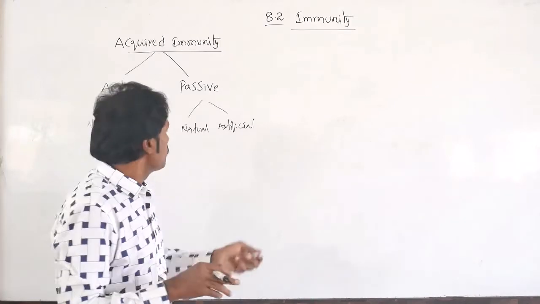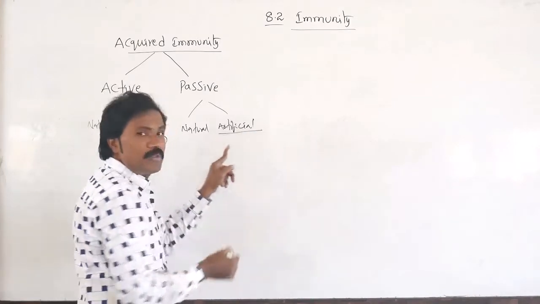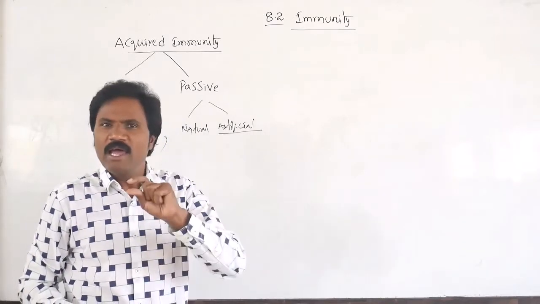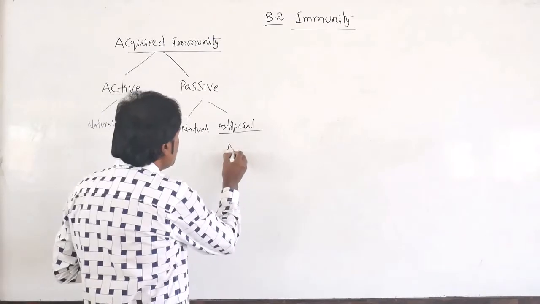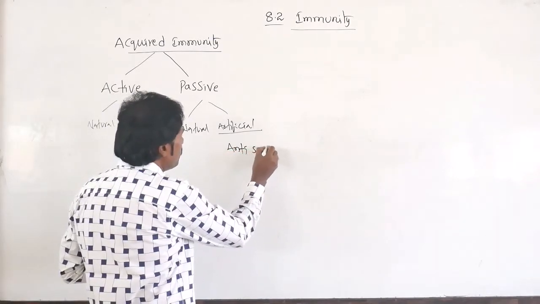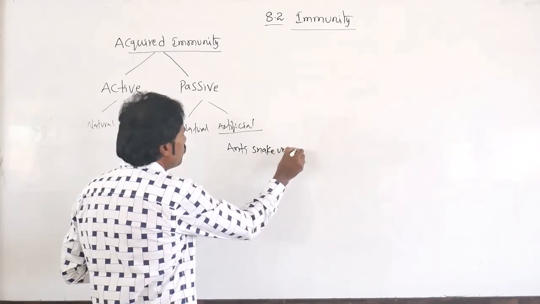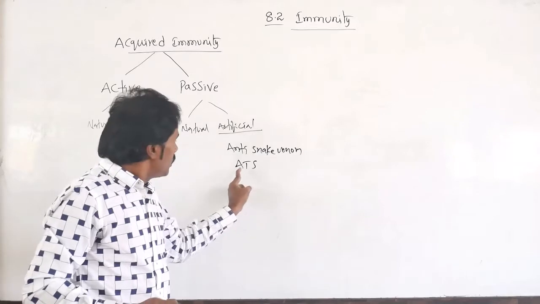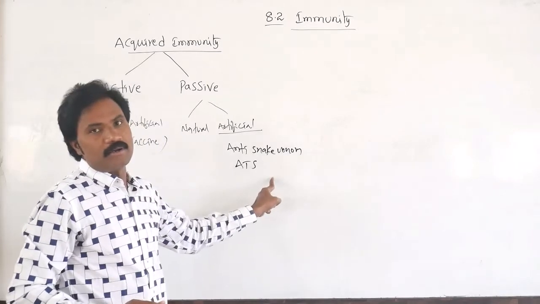That is the artificial passive type, like anti-snake venom as well as anti-tetanus serum.